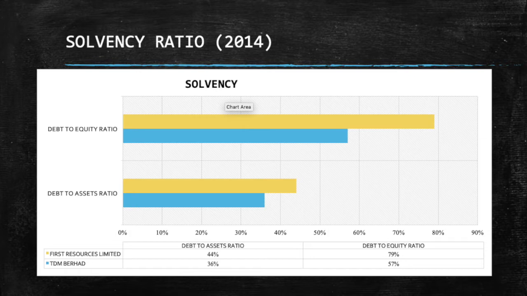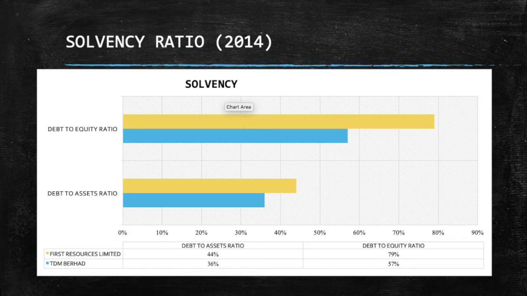This bar chart from two companies, TDM Berhad and First Resources Limited, shows two types of ratio for solvency. The ratios are debt to assets ratio and debt to equity ratio.